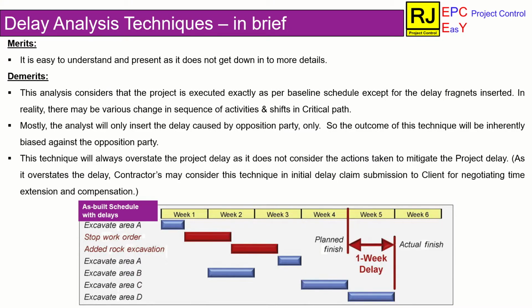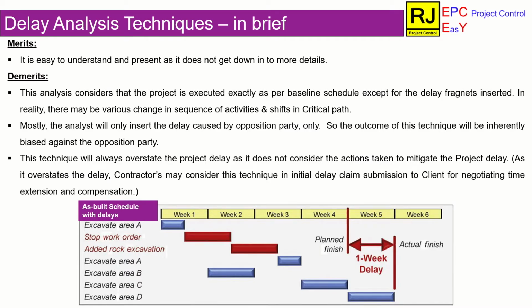See the schedule given here. In contrary to the impacted as planned schedule discussed in the previous slide, where the delay was 2 weeks, this as built schedule shows only 1 week delay. This is because the actions taken to mitigate delay in other activities has controlled the overall project delay.